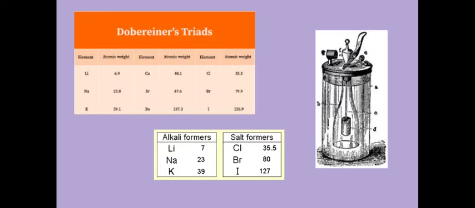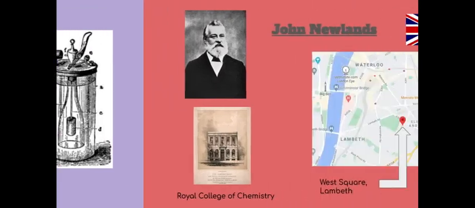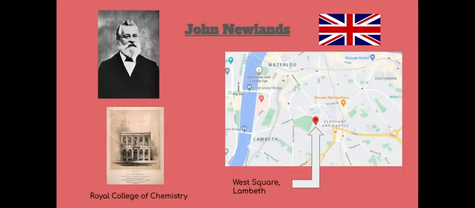John Newlands was a British chemist who put forward his law of octaves in 1864, in which he arranged all the elements known at that time into a table. Newlands was born on the 26th of November 1837 in London at West Square in Lambeth. His father was a Scottish minister and his mother was Italian. He was homeschooled by his father and later studied at the Royal College of Chemistry. In 1864, John became an analytical chemist.